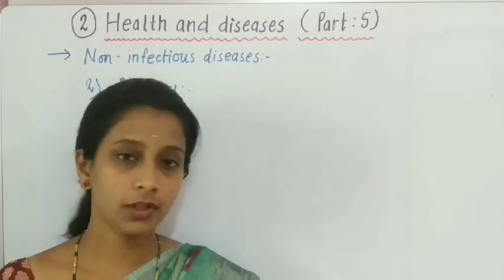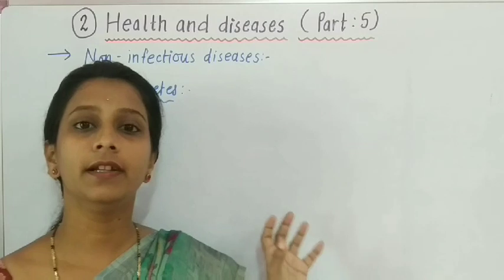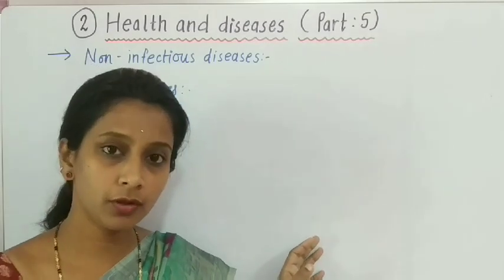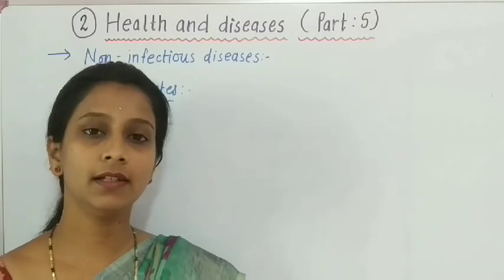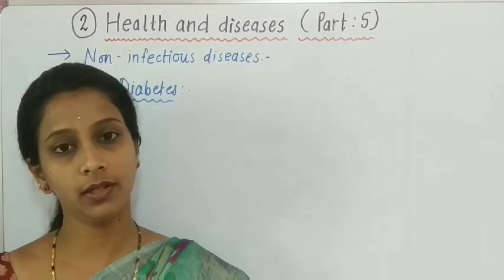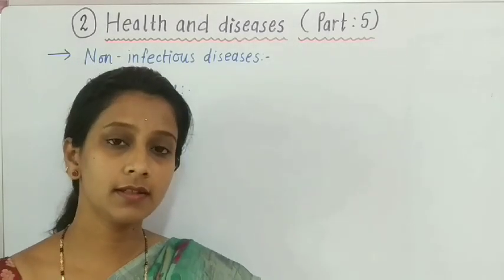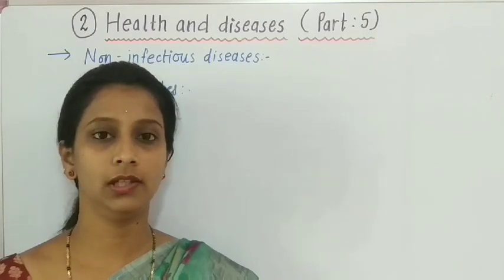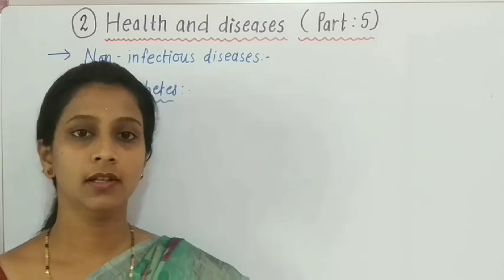So whatever food is consumed by the patient of diabetes, it goes directly into the blood. Means whatever amount of sugar is present in the foodstuff, it goes directly into the blood of the patient, so the blood sugar levels increase or decrease. They are not at the normal level, and such a phase is called diabetes.